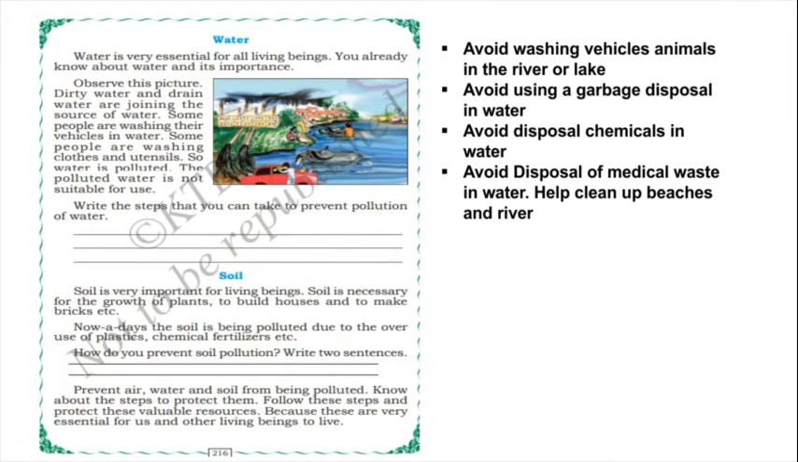What we should do, we should help clean up beaches and rivers, because whenever we go to the river or beaches for a picnic, we throw plastic, we throw garbage, we throw all the things in the river or sea, isn't it? So we should stop doing that. We should help clean up beaches and rivers. Then we can prevent the pollution of water. So these are the few points.